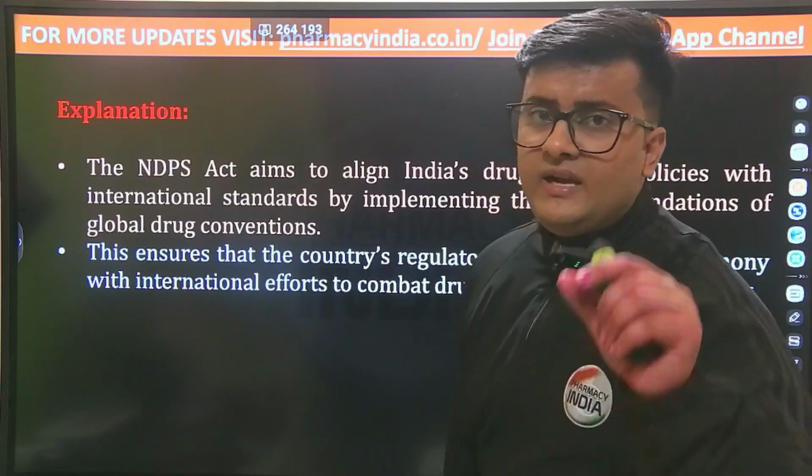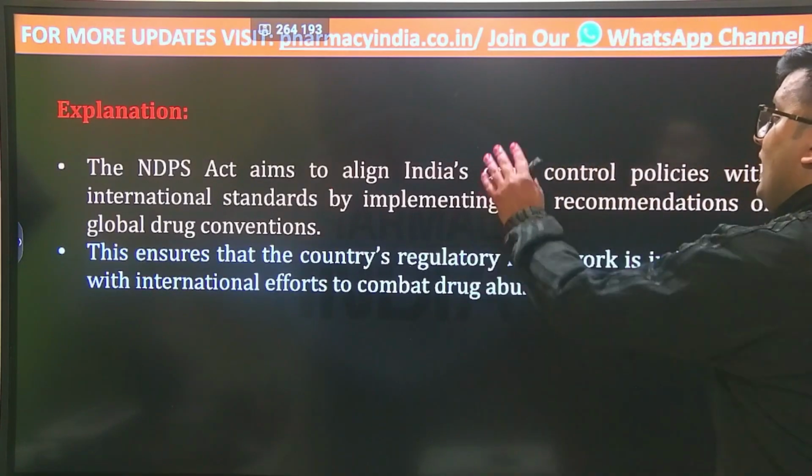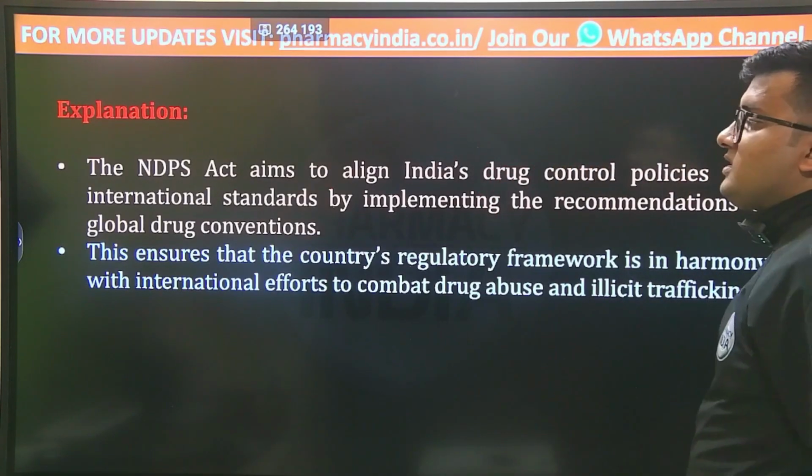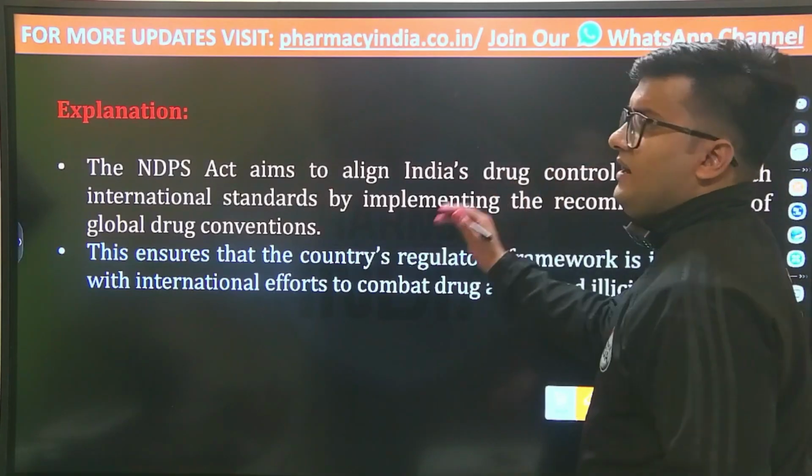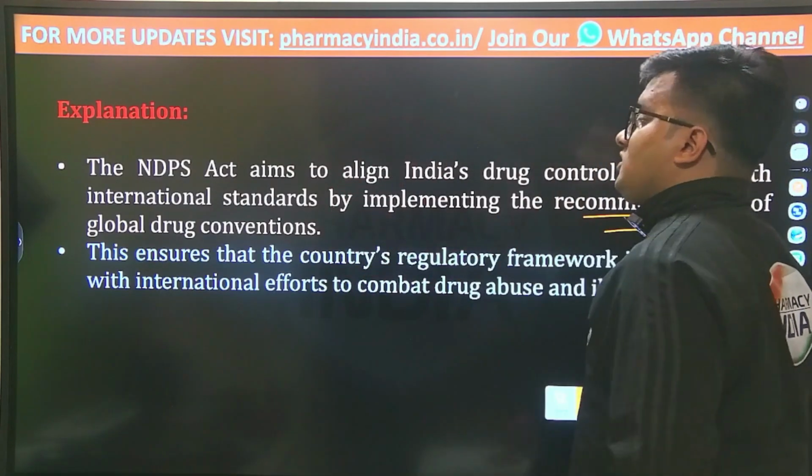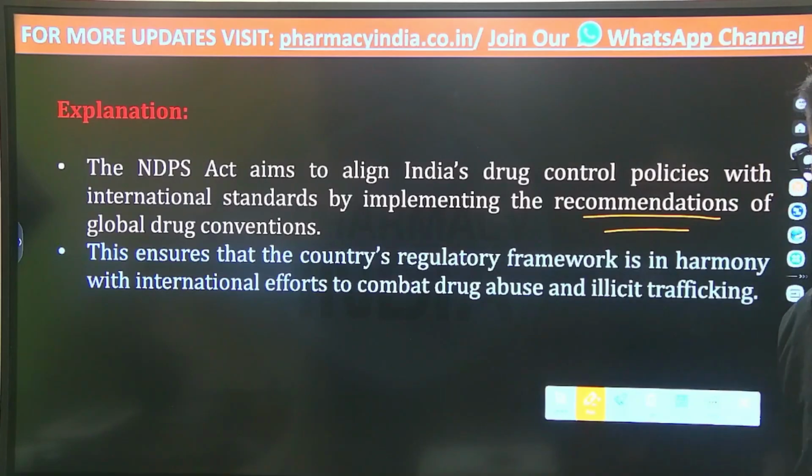The Narcotic Drugs and Psychotropic Substances Act aims to align India's drug control policies with international standards by implementing the recommendations of the global drug conventions.